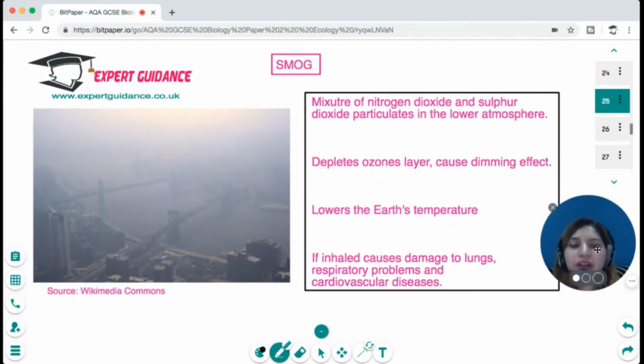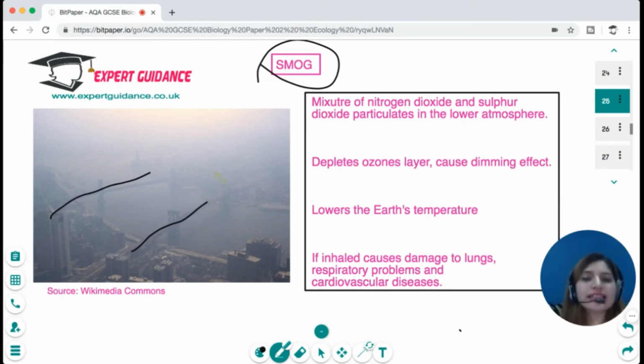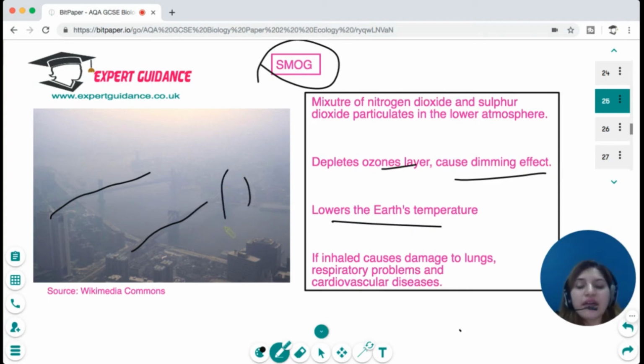Now, another contributor to air pollution is smog. At times you see a dimming effect in the atmosphere. This is because of the nitrogen dioxide and the sulfur dioxide particulates in the lower atmosphere. They're depleting the ozone layer, causing a dimming effect, lowering the Earth's temperature. And if these are inhaled, they cause damage to the lungs, respiratory problems, and cardiovascular diseases.